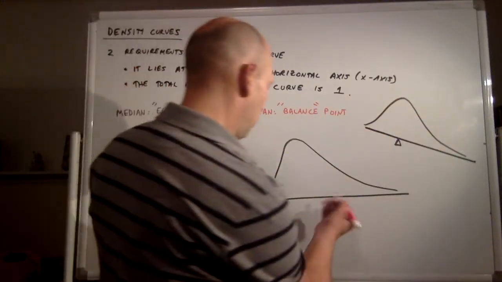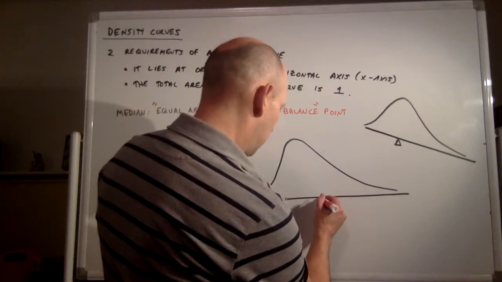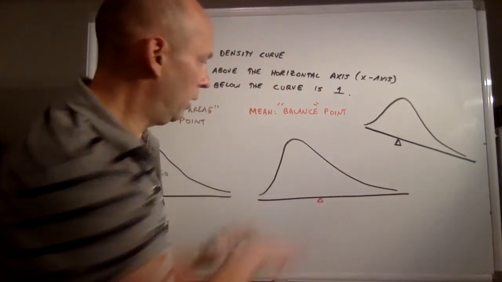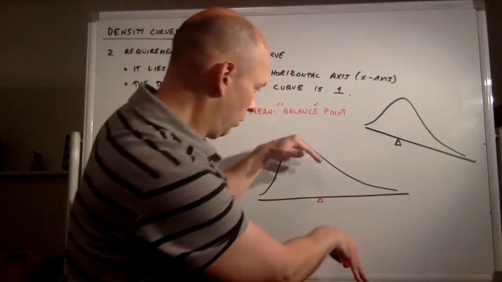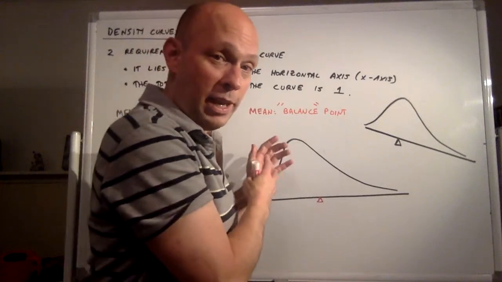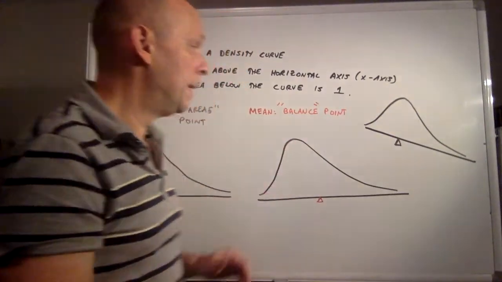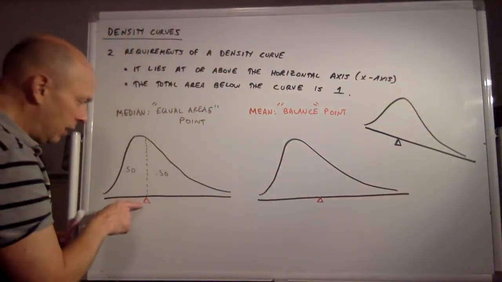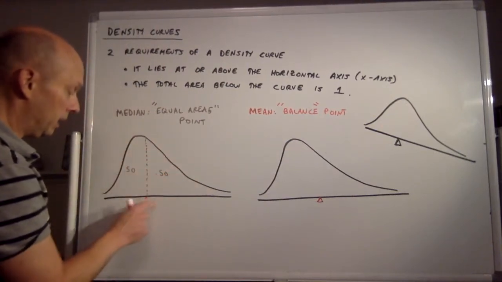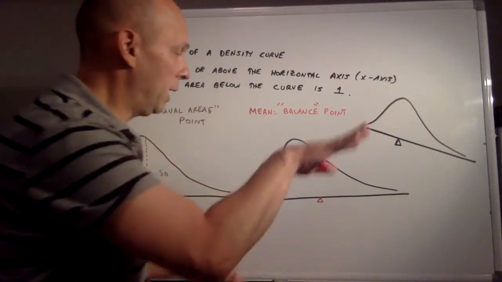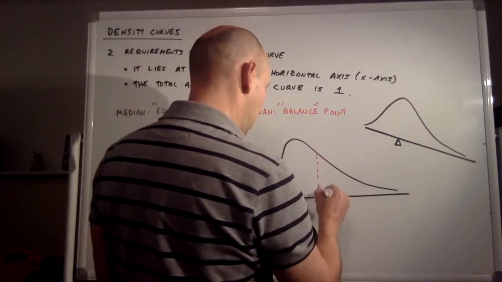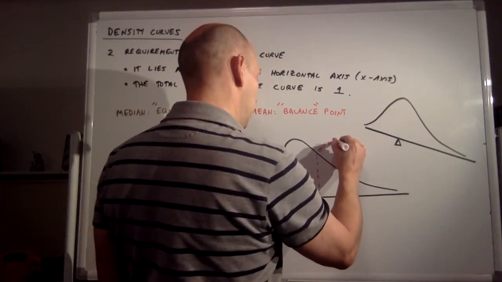So where would the balance point be? Of course, it's tricky, right? So I don't know, maybe here. So maybe that would be the balance point that would have this long tail balance with this other side on the left, right? Again, very hard to see with a mean where exactly that would be. But hopefully you realize that if you put it here, this thing's going to tip over like this. So you want to place the mean in a place where it wouldn't tip over, it would actually balance. So assuming that's the balance point, the mean might be here. So this could be your mean.